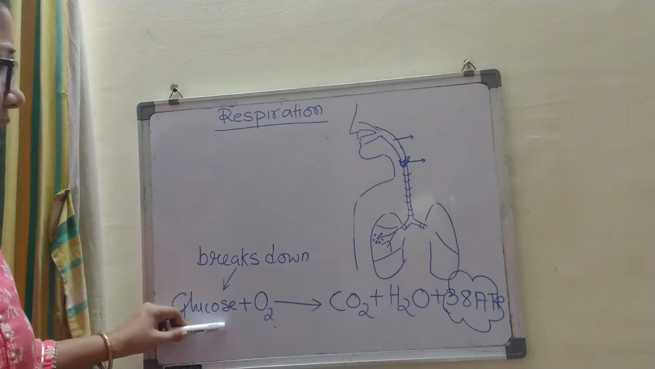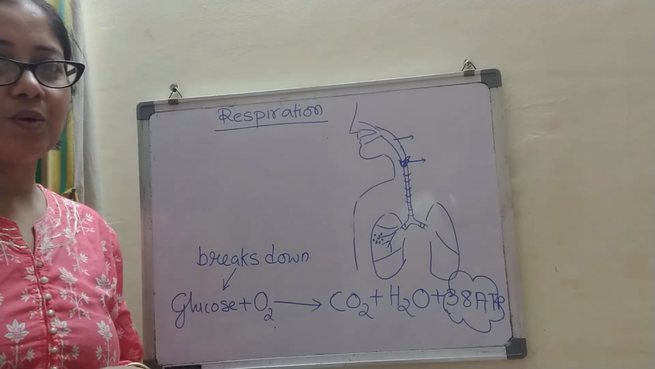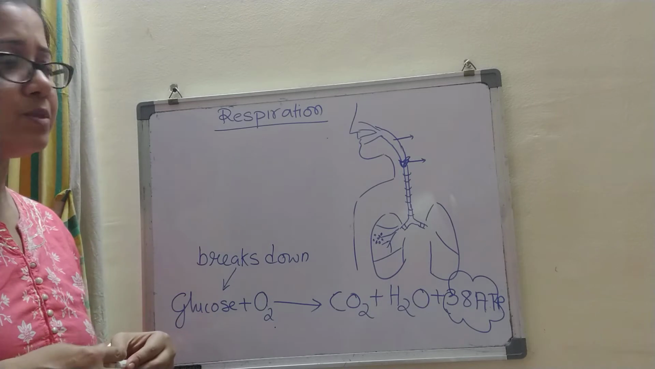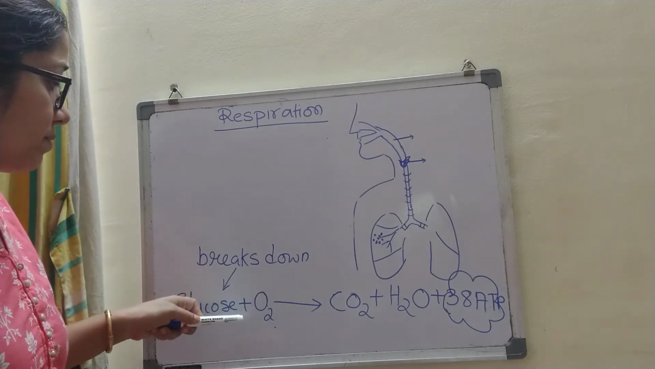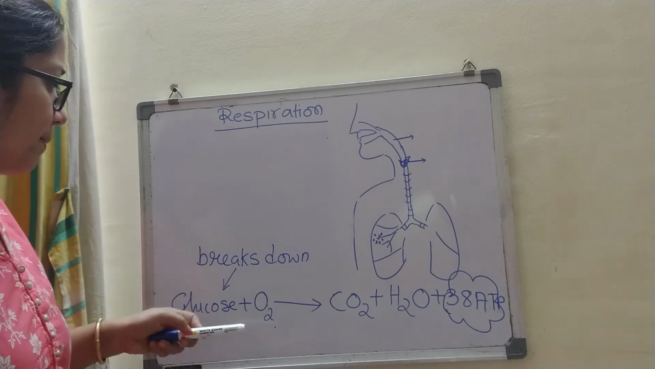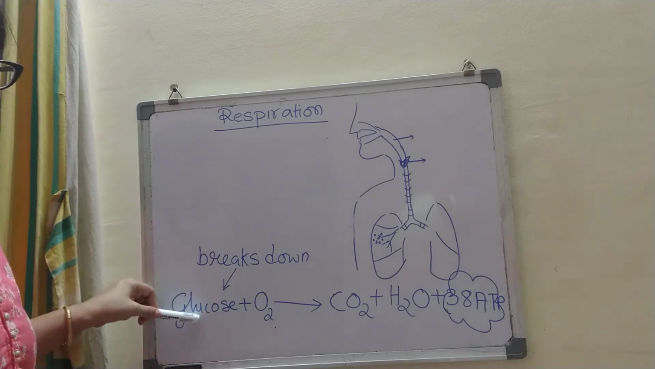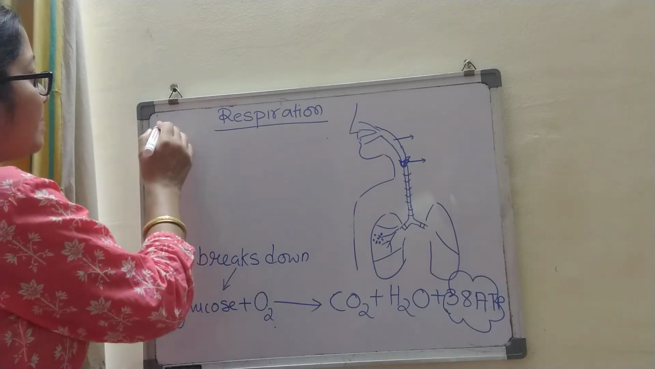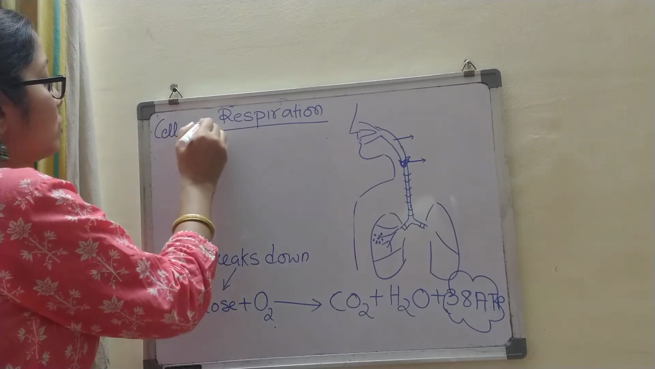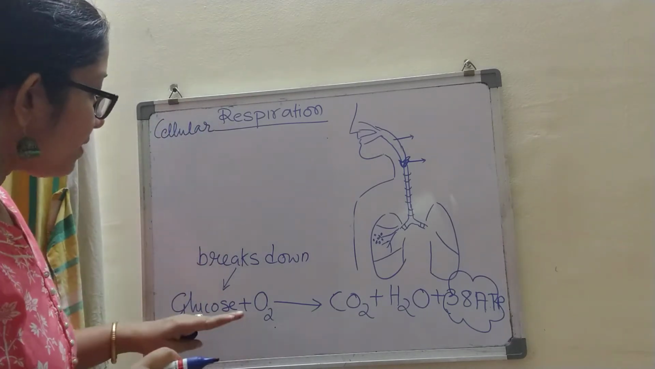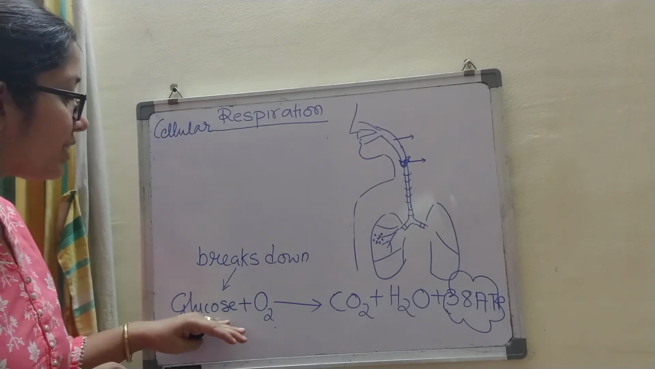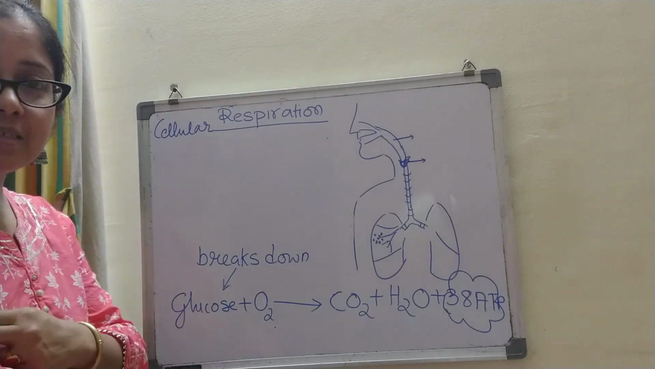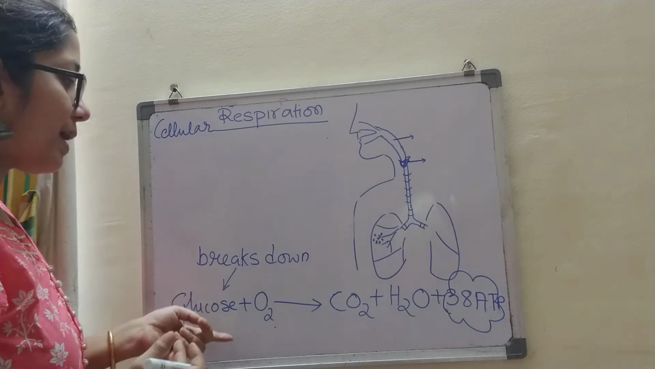Alright. Now does it happen in one step? No. It happens in a series of steps, with the help of certain enzymes. And where does it happen? It happens in the cells. That is why it is sometimes called cellular respiration. Why is it called cellular respiration? Because this oxidation or breakdown of glucose happens in the cells of our body, mainly in the muscle cells and liver cells.